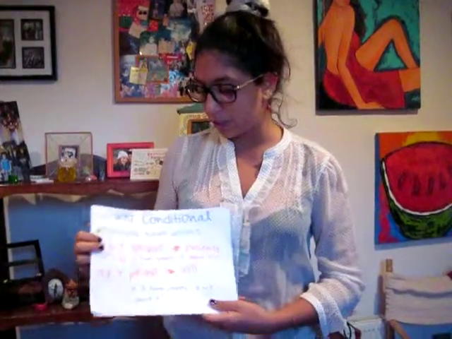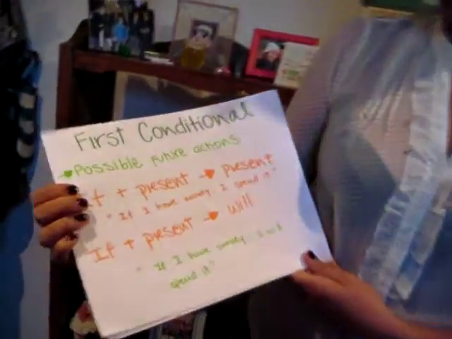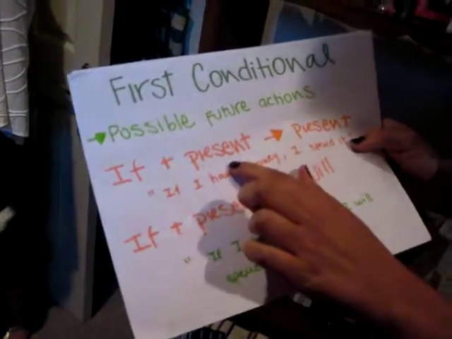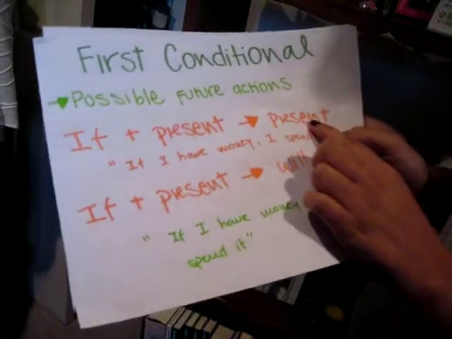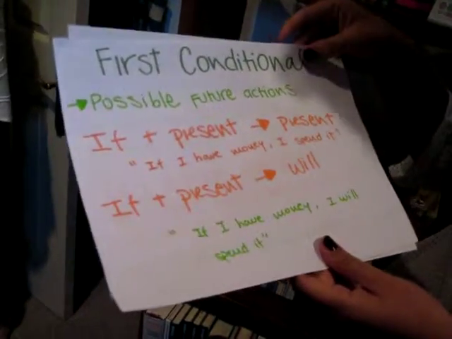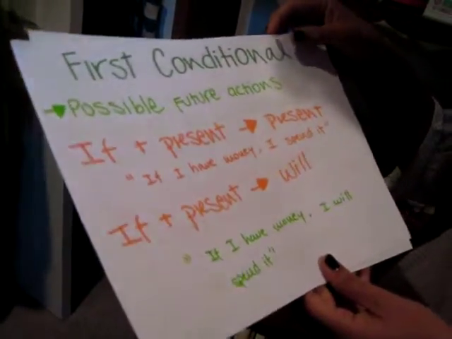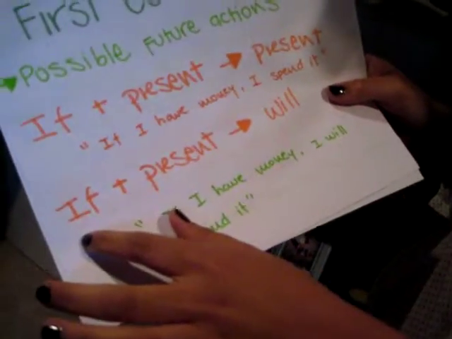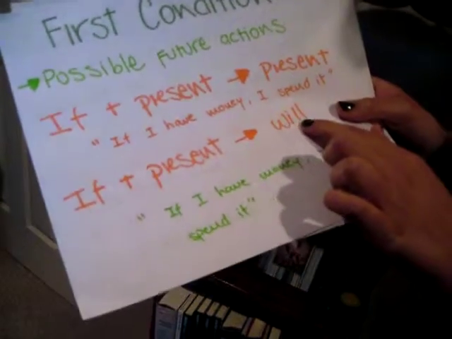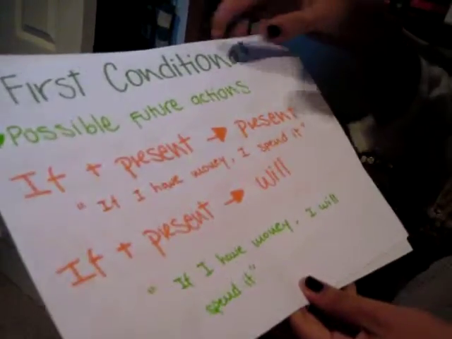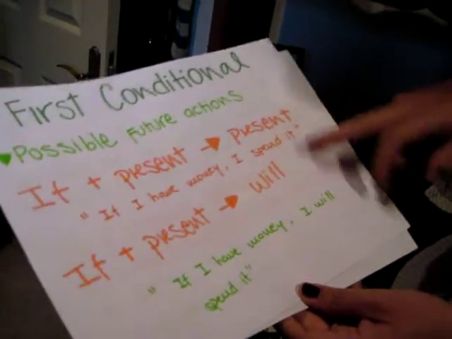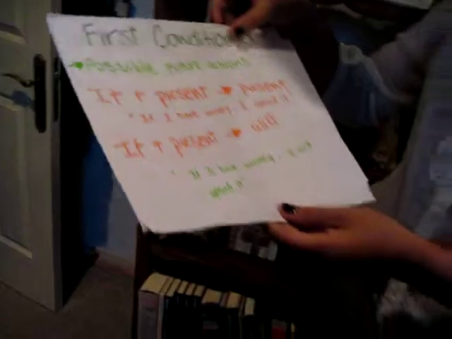Okay, first conditional. The possible future actions. If you can see here the structure, you have the if and the verb in present, and the result is in present. For example, if I have money, I spend it. But in the first conditional, you have two cases. You can use if and the verb in present, and we can use will. If I have money, I will spend it. It's the same exercise, but one of the exercises has will and the other one doesn't have it.